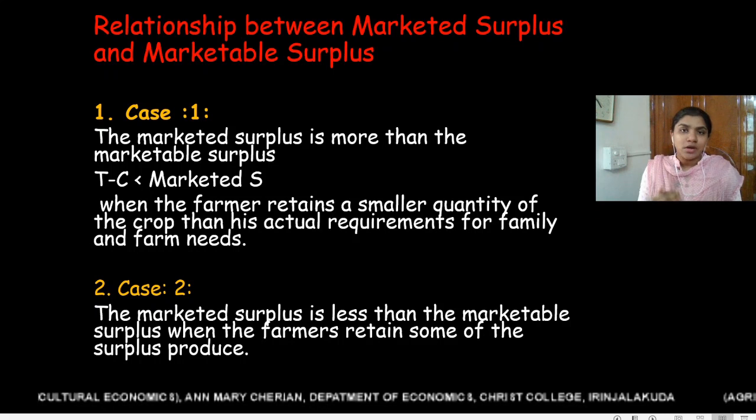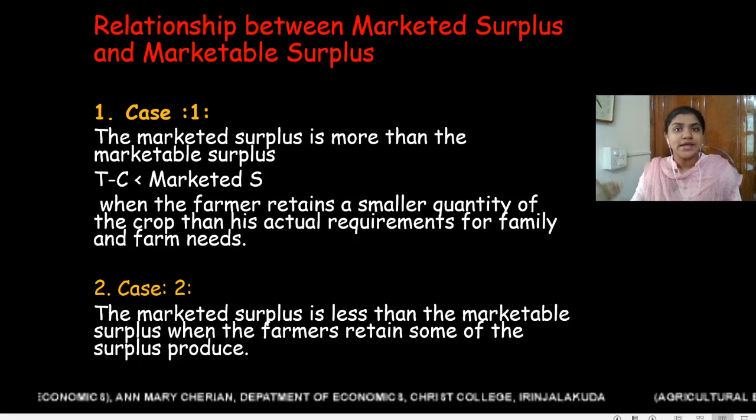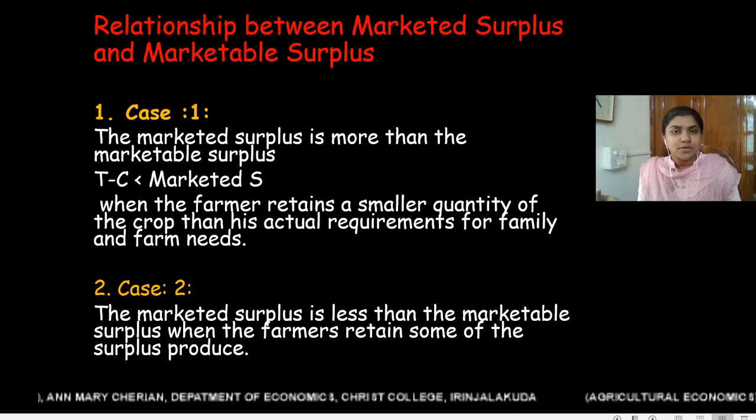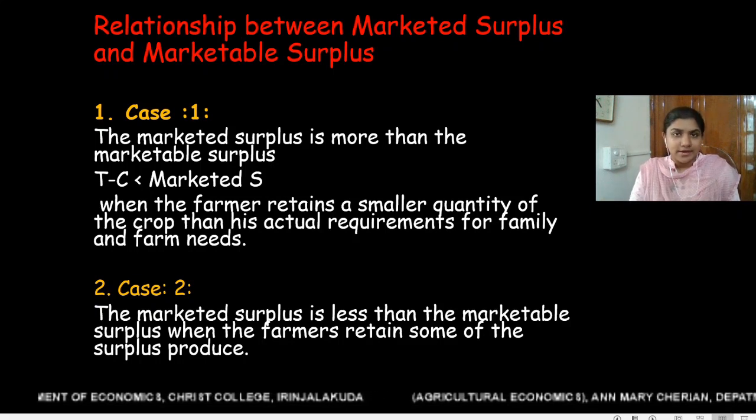So, total production minus consumption requirement is less than the marketed surplus. That means the farmer is selling more in the market.